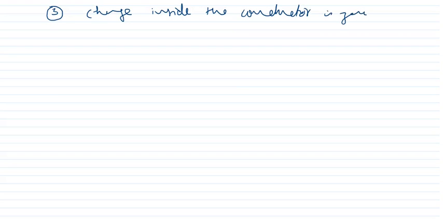Now we are going to discuss property number 3. What is property number 3? It is that the charge inside the conductor is 0 when it is placed in an electric field. Suppose this is any metal or a conductor which is placed inside the electric field. Now we can say that electric field is like this.